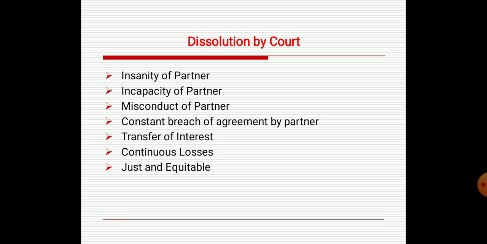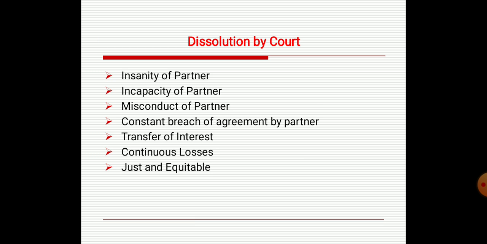Next is transfer of interest. If a partner has transferred his interest in the firm to a third party, or where his share has been attached or sold in the recovery of arrears of land revenue, then in that case the court may dissolve the firm.